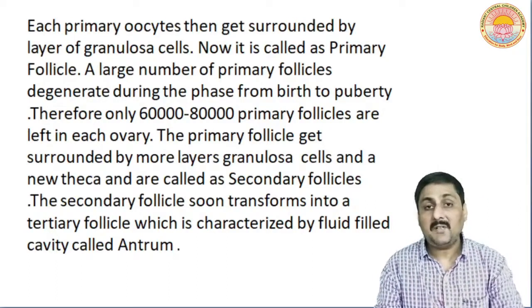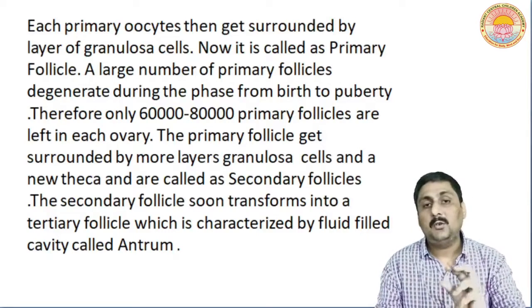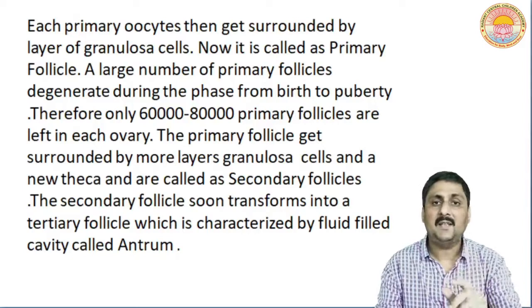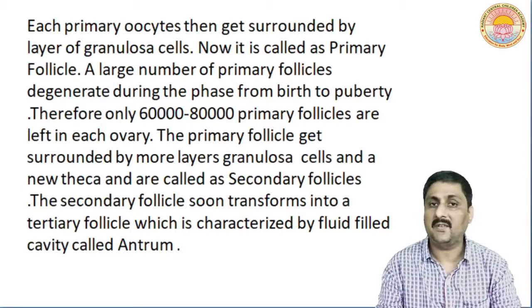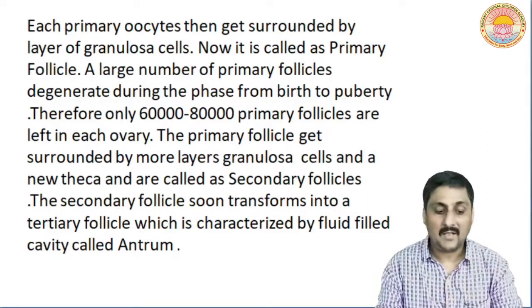Now the main difference between secondary follicle and tertiary follicle is that you will find a fluid filled space in the tertiary follicle, which is called the antrum.